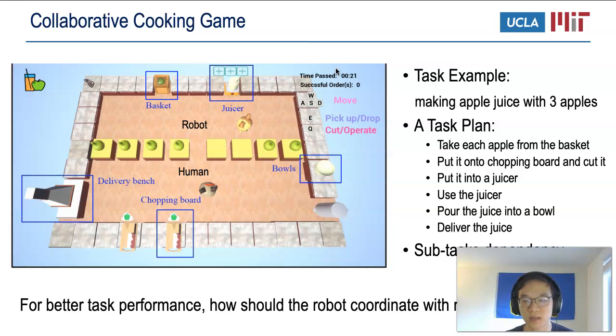As you can see, some subtasks have dependencies. Their preconditions would be met only upon the completion of the other subtask. For example, the robot cannot use the juicer if the apple is not cut by the human and placed on the table. We are interested in the problem of how the robot can communicate with its non-expert human partners and coordinate their actions to finish such a complex task.